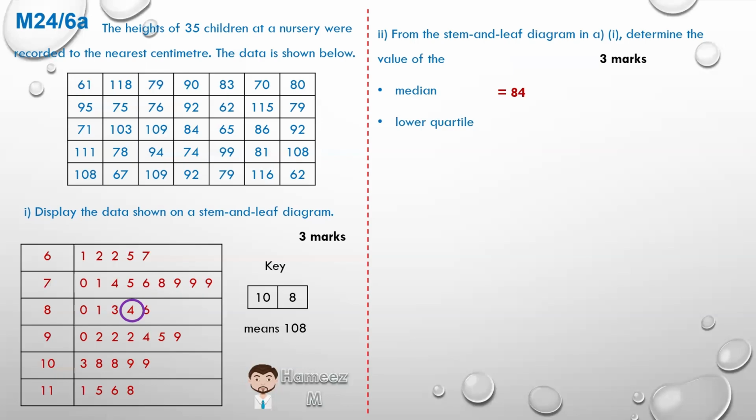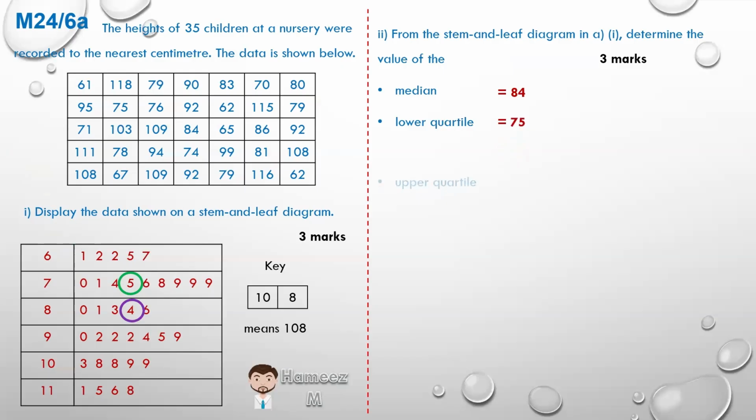If we count it, 5 numbers in the 60s, 70 is the 6th term, 71 is the 7th term, 74 is the 8th term. As such, the 9th term is 75. So that is the lower quartile.